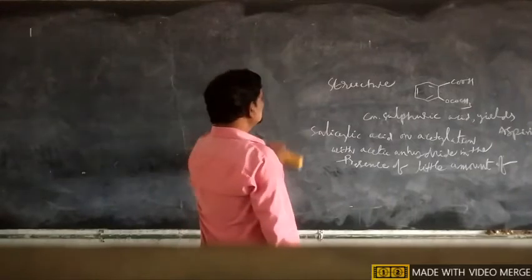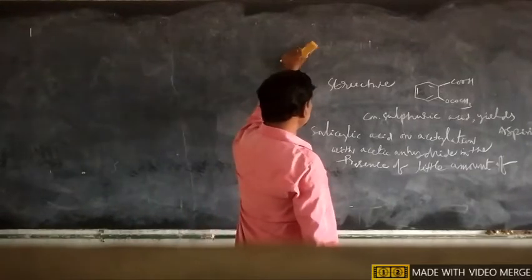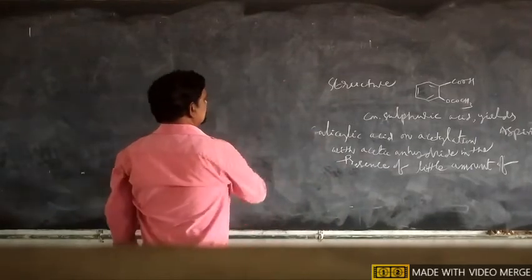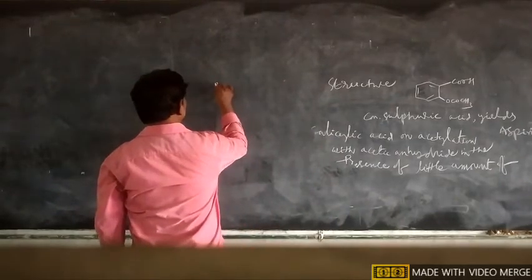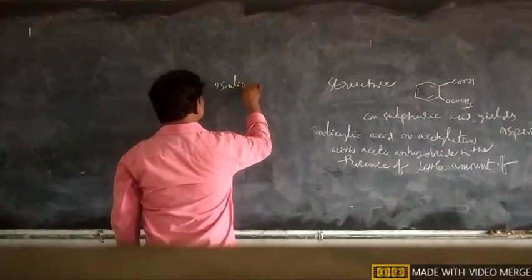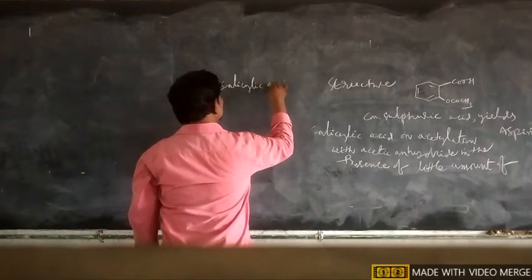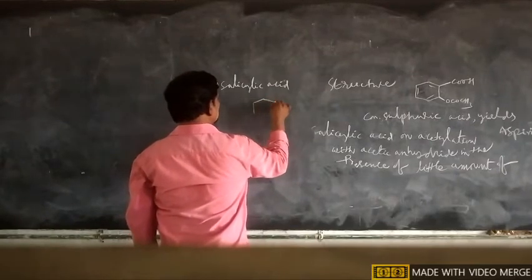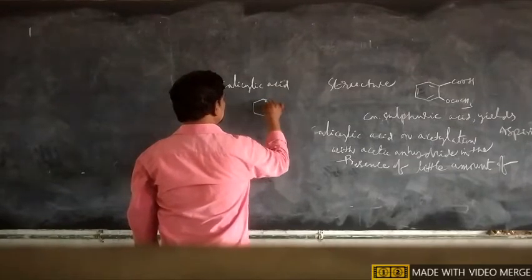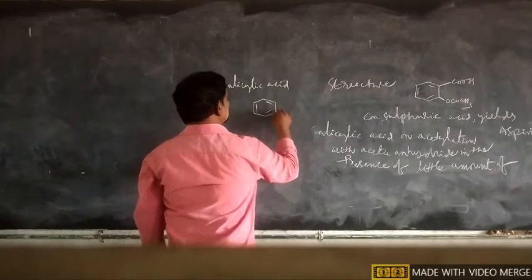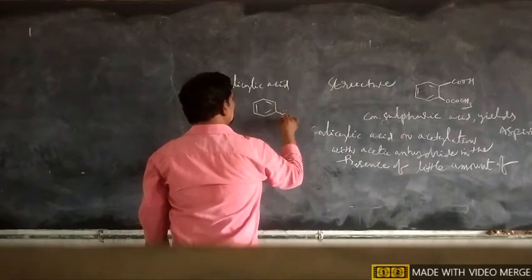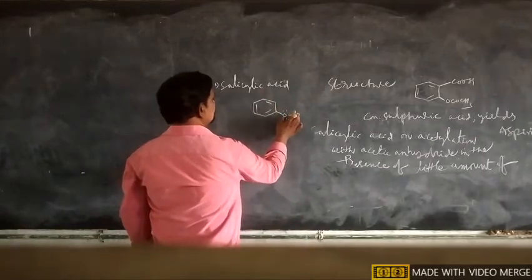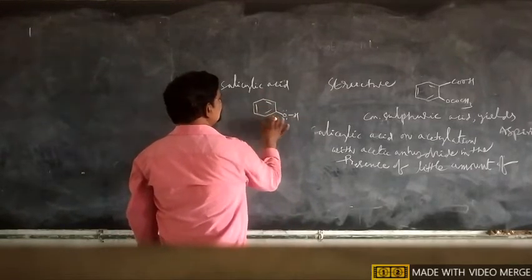Now preparation of aspirin. Initially, the materials required: salicylic acid. The salicylic acid formula: here is the benzene ring, attached with a hydroxy group. That means this hydroxy group is attached to benzene, so this is a phenol.